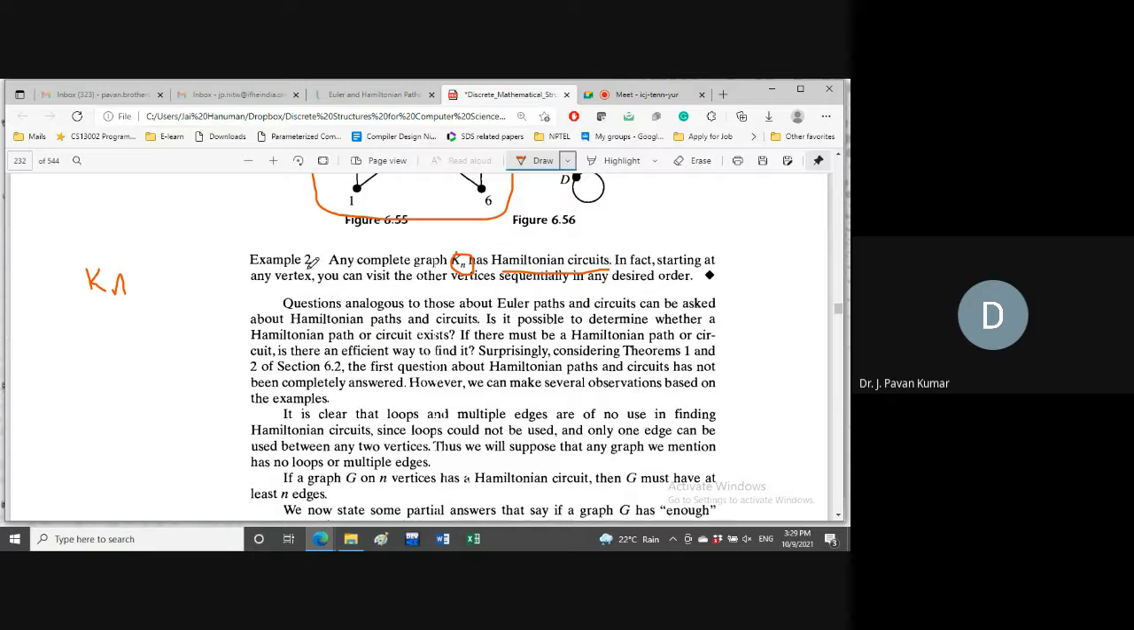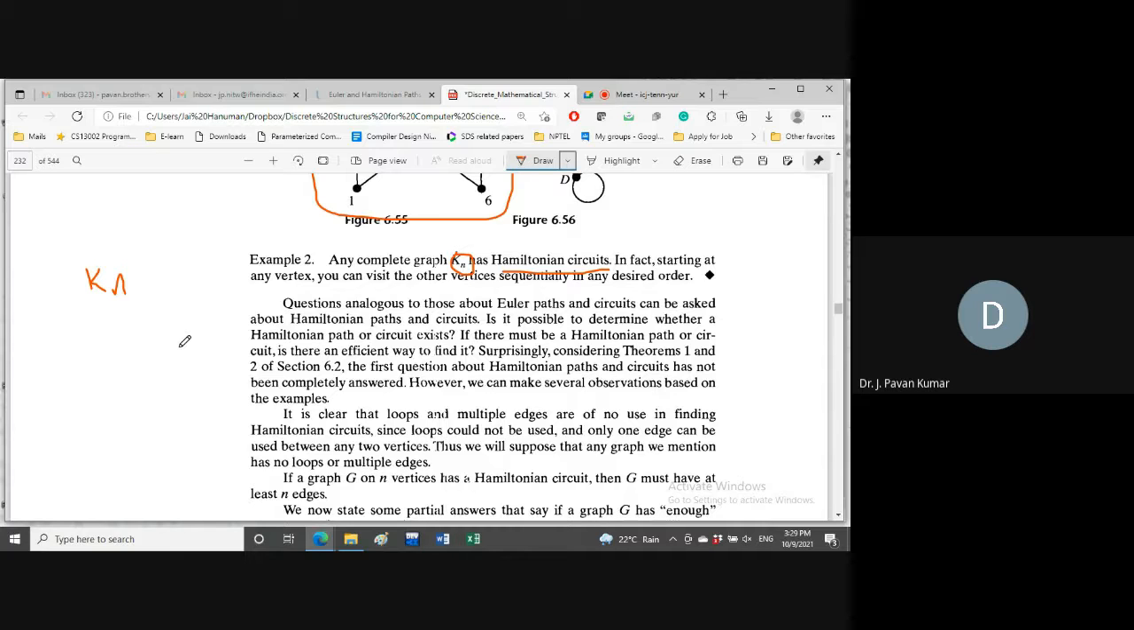And now the question is whether complete graphs are regular graphs or not. Complete graphs are regular graphs or not. Yes. Why? Because every vertex will be connected to every other vertex in the graph. So what will be the degree of each and every vertex?